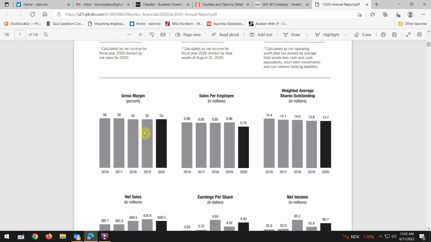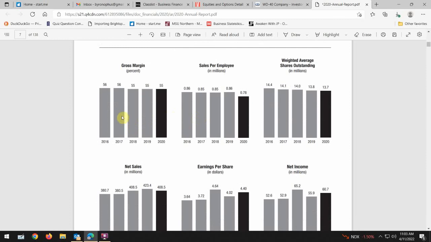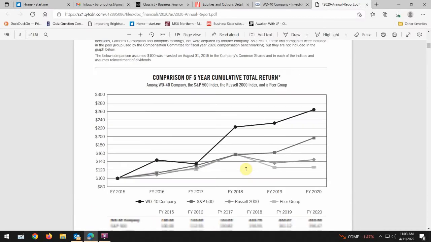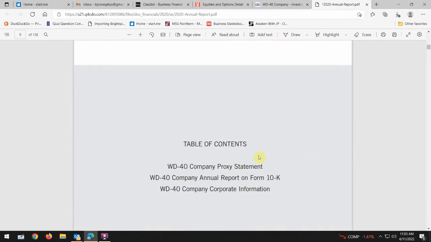This stuff here is kind of interesting because you can look at this and get some, look at that. Their gross margin has been on a little bit of a decrease, right? Sales per employee, drop off in 2020. Why do you suppose that was? Weighted shares outstanding, so they're slowly buying back stock. It's kind of interesting. Net sales though, and earnings per share, they had a big year in 2018, and then it kind of dropped. Okay, so anyhow, those are some nice graphs to look at, but here's the table of contents. So the proxy statement, the annual report on Form 10K, and that's really what I want to look at.